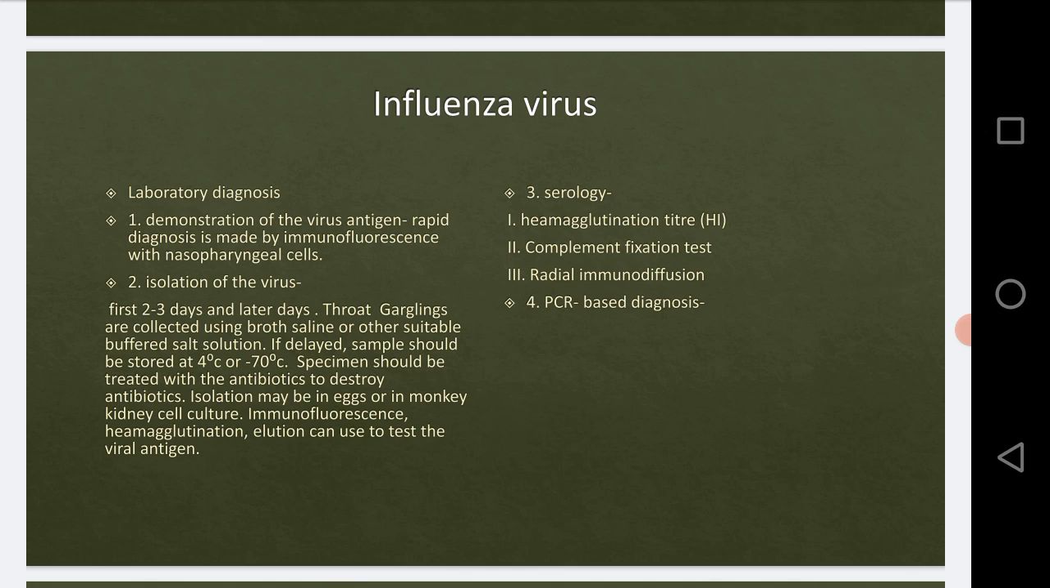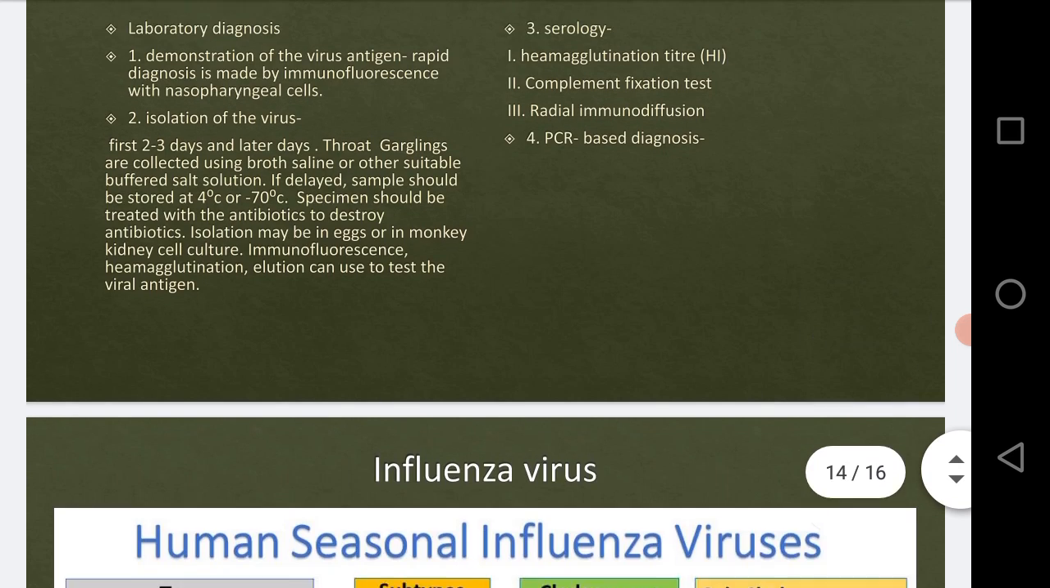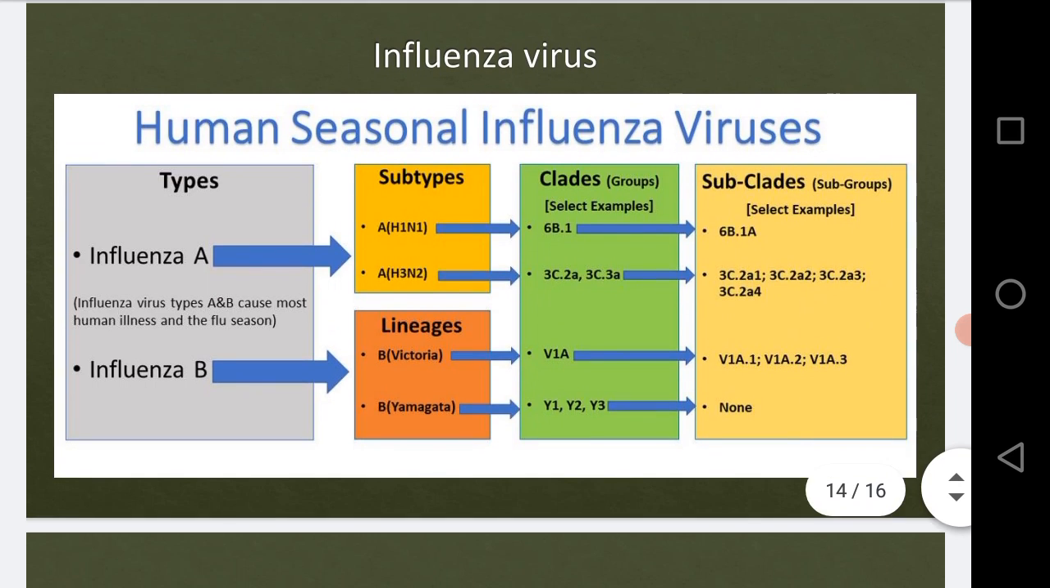PCR, as we know, is polymerase chain reaction. This is used to multiply the virus in the clinical specimen and to identify it with the help of specific primers. This is the procedure for the laboratory diagnosis of the influenza virus, starting with demonstrating the virus, then virus isolation, third the serological tests, and fourth PCR based diagnosis. Then we will see the